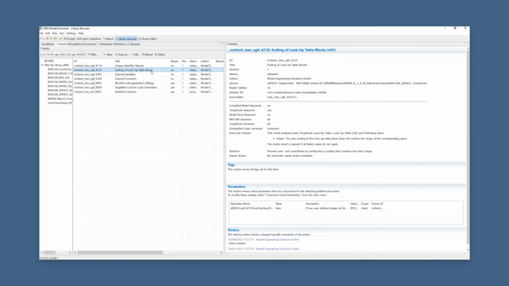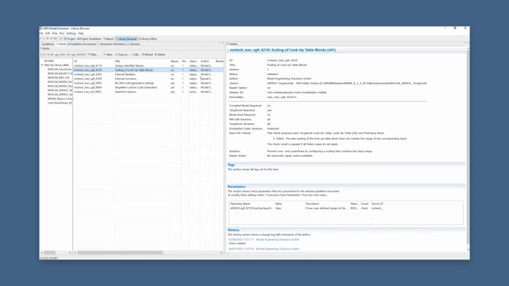So then maybe last but not least, also one check more in the theme of preventing over and underflows. We have here one check that analyzes lookup table blocks of Targetlink, and it checks if all ranges of the input of the lookup tables are contained in the ranges defined in the access of these lookup tables.